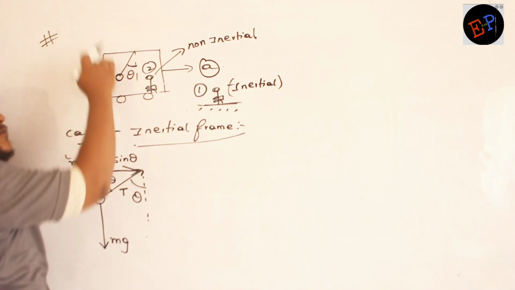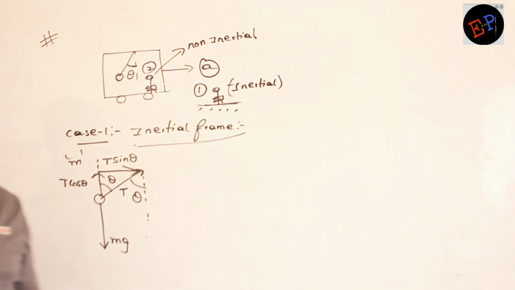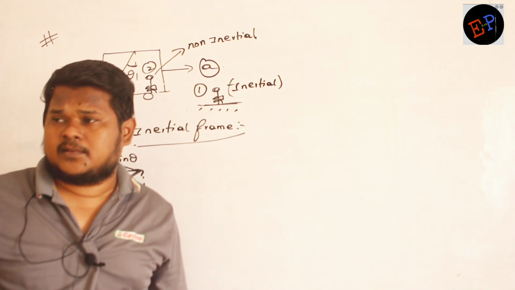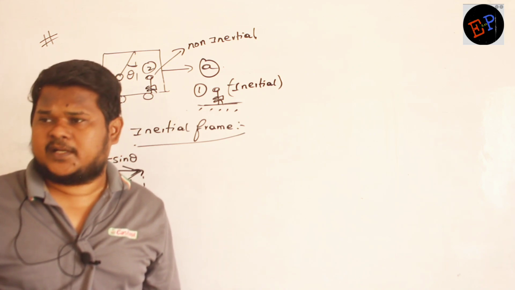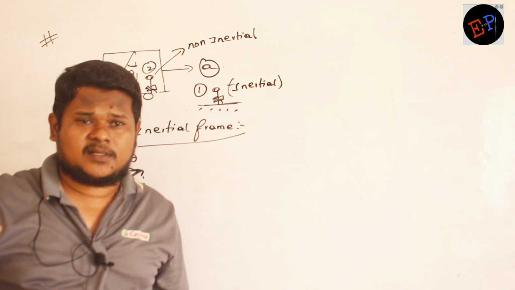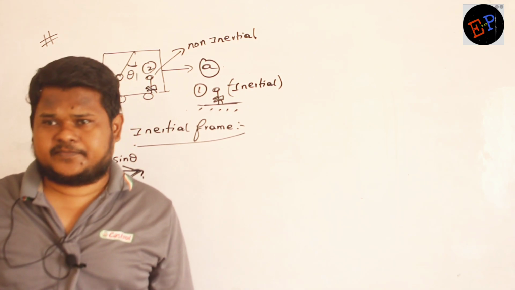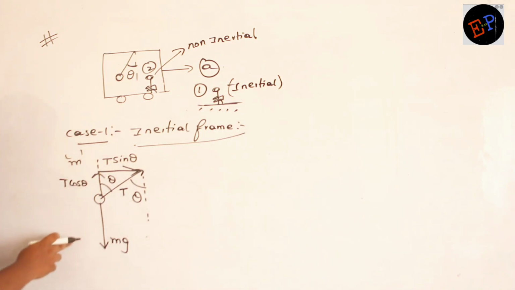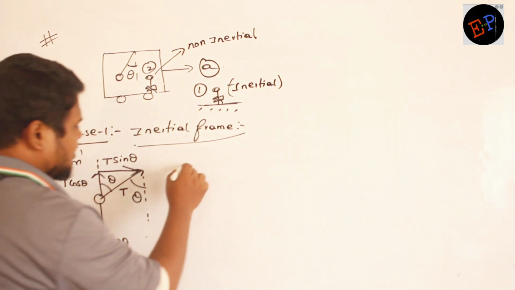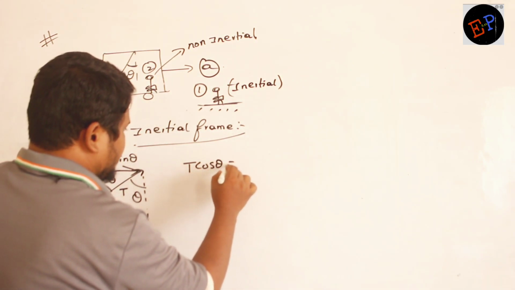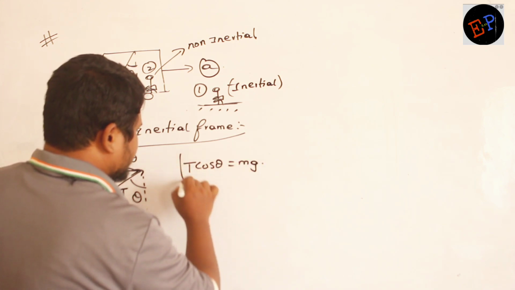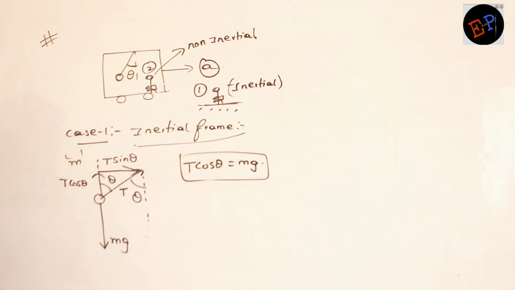It is not moving upwards, it is not moving downwards. It means in vertical direction, pendulum is not moving. Correct? It is not moving up and down. It means in vertical direction all the forces are balanced. What are the forces in vertical direction? T cos theta and mg. So I can write T cos theta and mg are getting balanced with each other. This is the first condition.